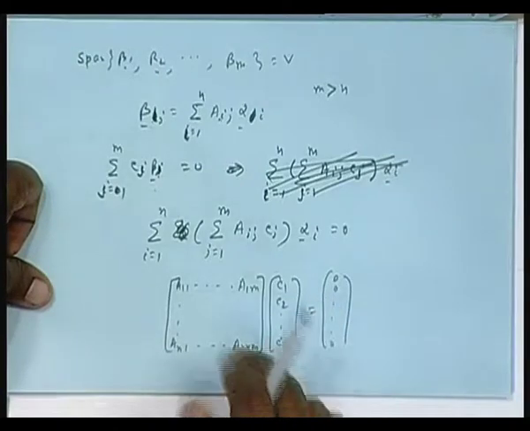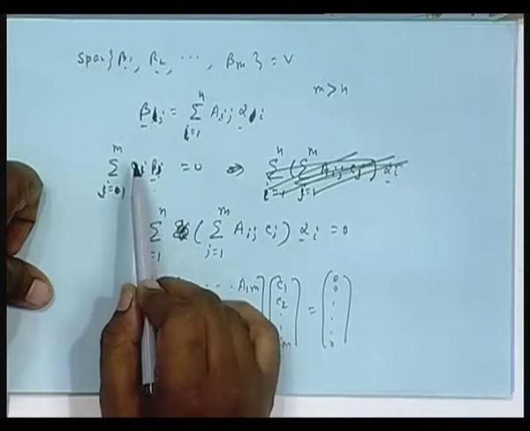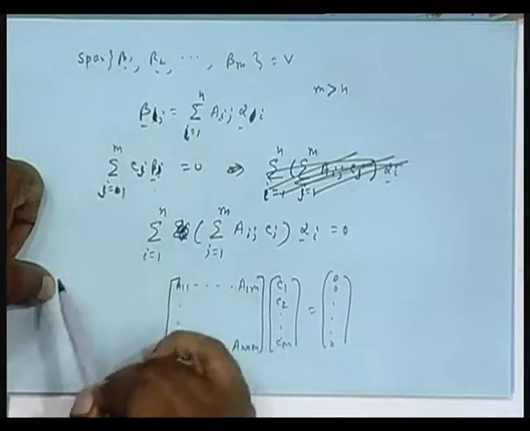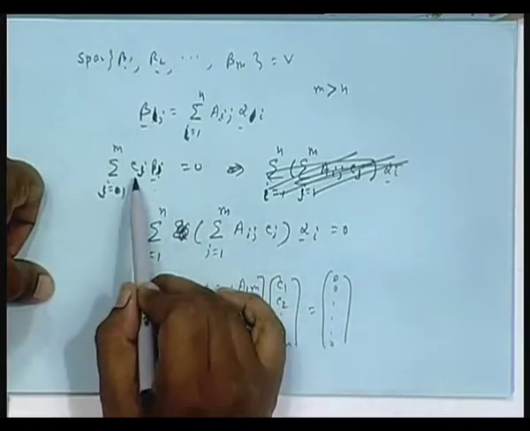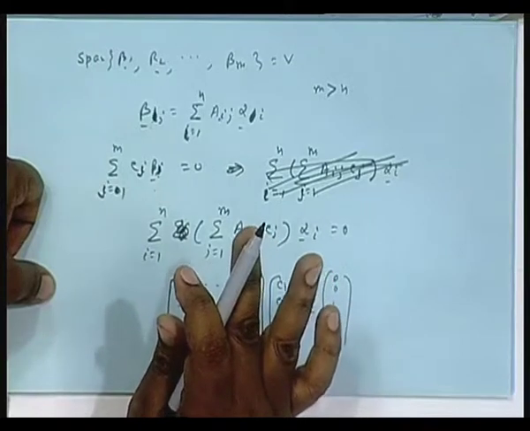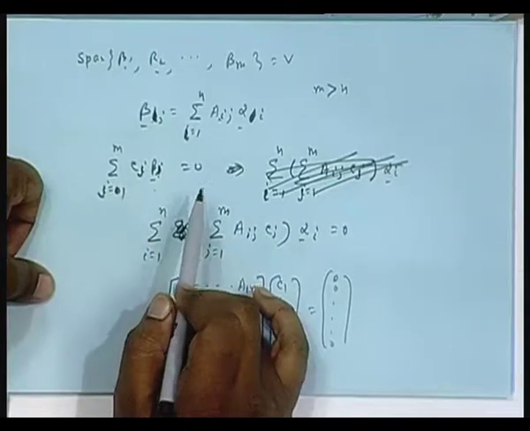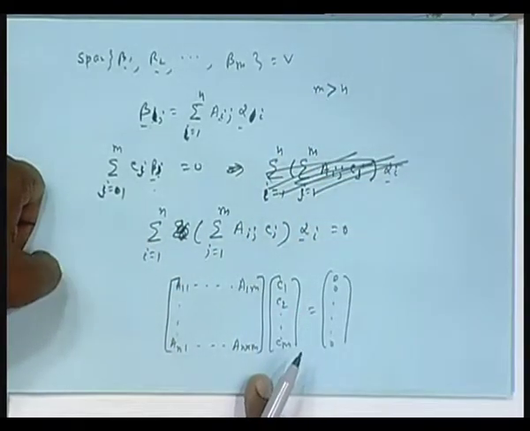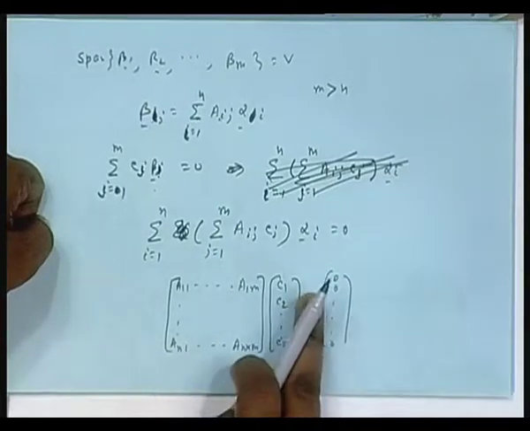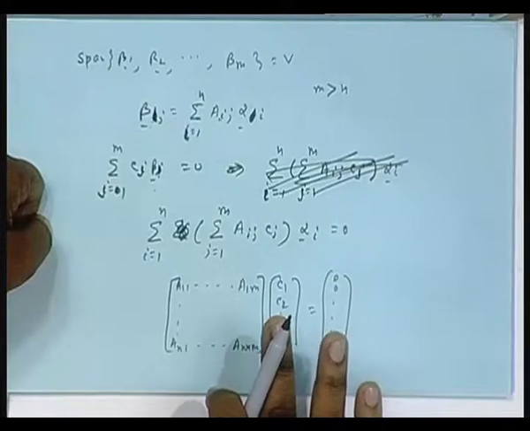But that is a contradiction, because what are the C's after all? Here they are linearly combining another linearly independent set, that is the betas. There are two linearly independent sets, the set of betas and the set of alphas. They were combining the betas. The betas are also linearly independent. So, therefore, the only solution for this equation should have been that all coefficients are 0. But if you have m greater than n, you can always construct solutions for C1 to Cm where not all are 0, but still this is satisfied. So, there is a contradiction, isn't it? So, that is not possible.